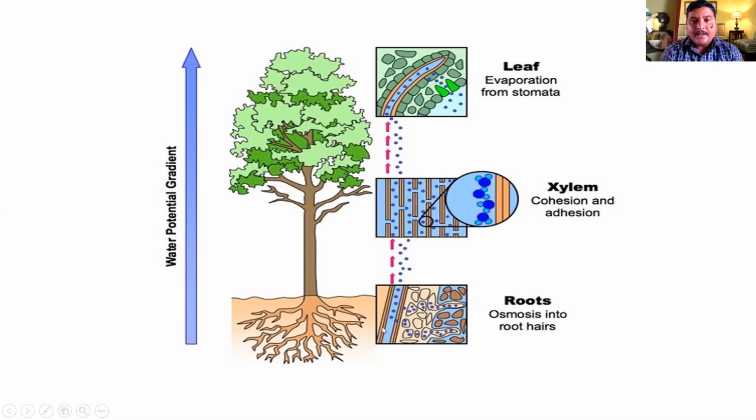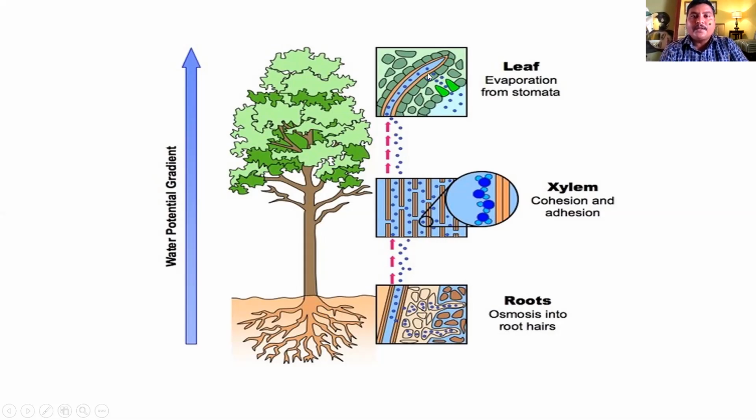In the root, osmosis takes place and water moves into the root, then from the epidermis to the cortex, the endodermis, the pericycle, and lastly the xylem, which is a water conducting tissue. Here the xylem structure is shown, carrying water from the lower to the upper body. Water movement in the xylem is unidirectional, from root to shoot.